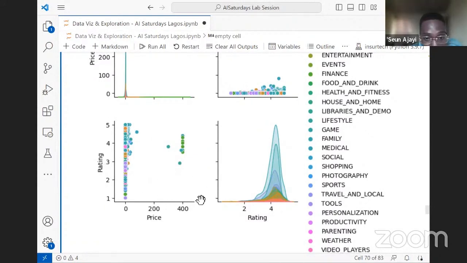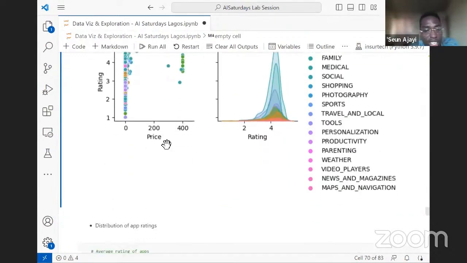This is the price from 0 to 400. So we can see that though we had about 700 apps that were paid, they did not get ratings less than 3, and just one is on 3. Most of them range from about 3.5 to 4 points. So if you are building your app and putting a good price on it, it means you are putting in the work for it to get reasonable ratings.